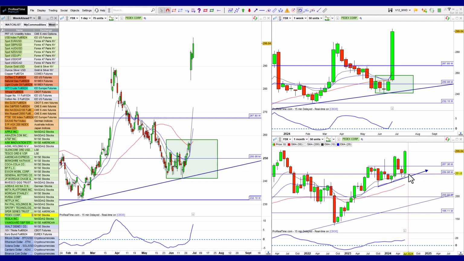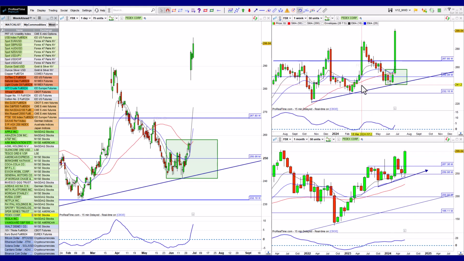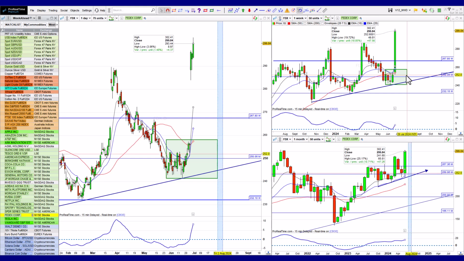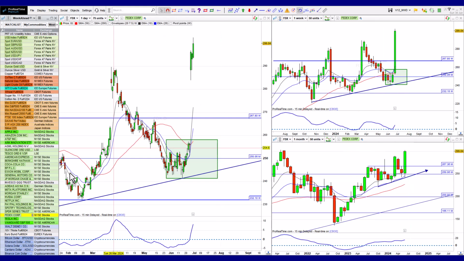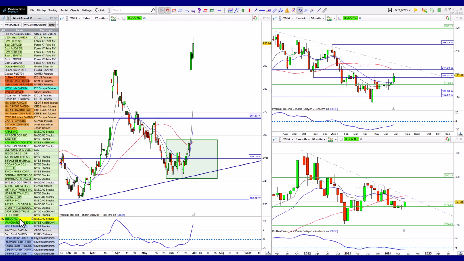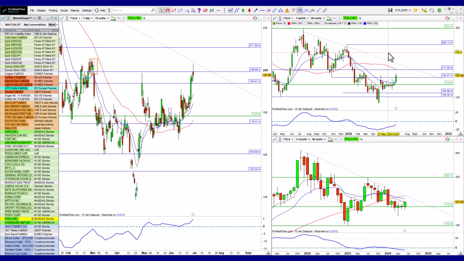FedEx. Beautiful. Holy cow. Look at that bullish engulfing candle. And look at this. We did really nicely predict some nice little bullish pullbacks here into this area, and it's gone and taken off. And even though I did that, did I trade it? No. Do I have shares in FedEx? I'd have to go and have a look. But no. So I don't always engage in every single thing that I see. There's just so much stuff out there.